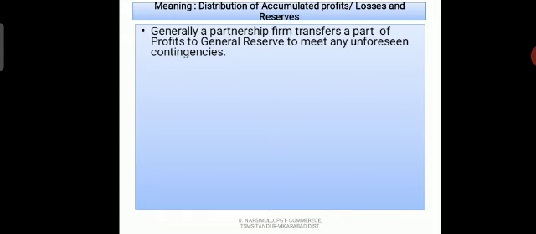So this unused reserve can be distributed between partners at the time of admission of a new partner.